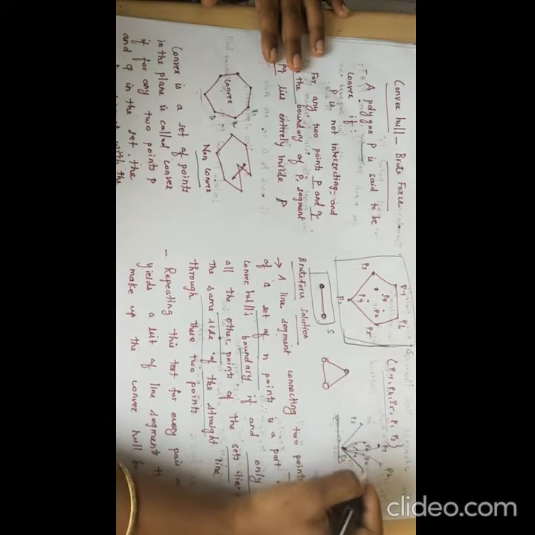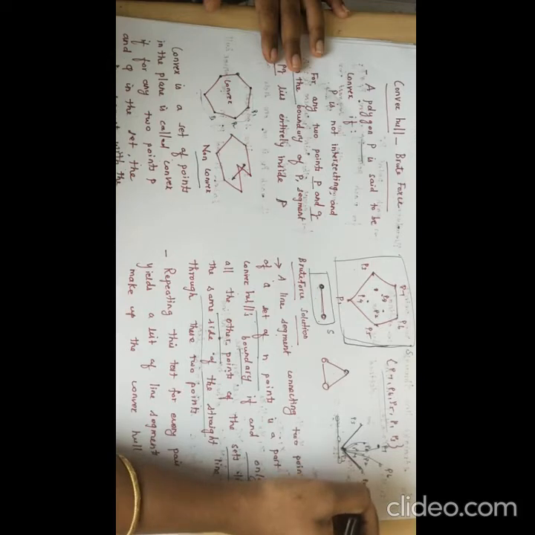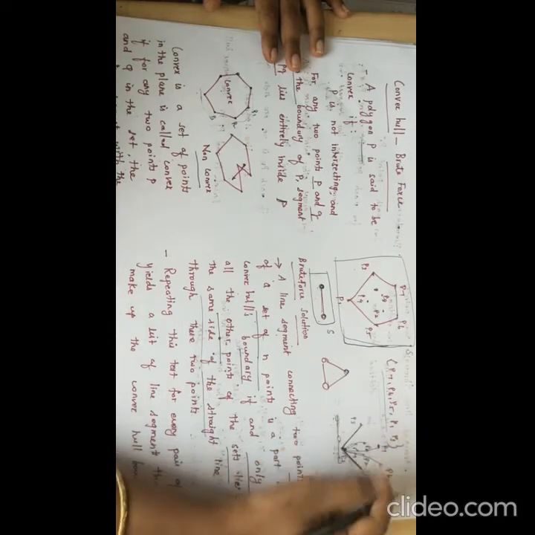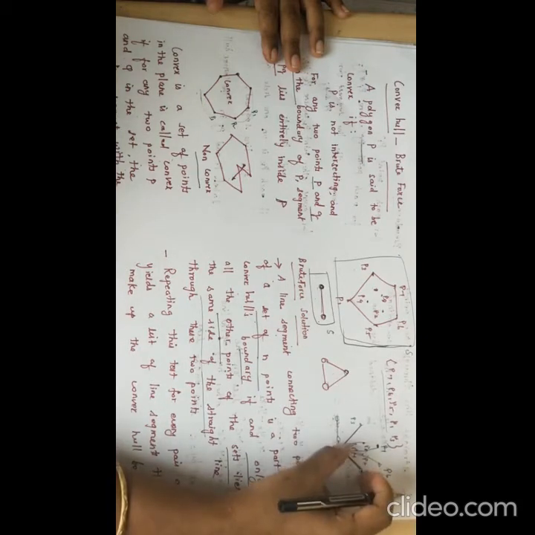While considering the boundary values, you must check, if you take P1 and P5, check the remaining points, whether all the points are inside this boundary. If inside the boundary, you choose this line.